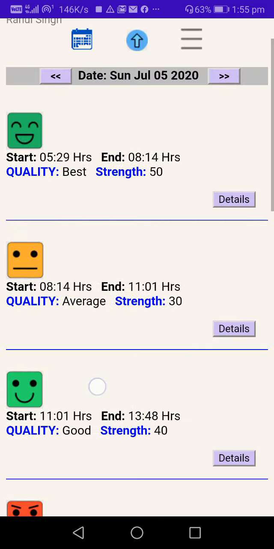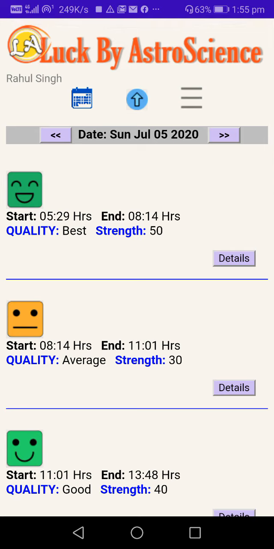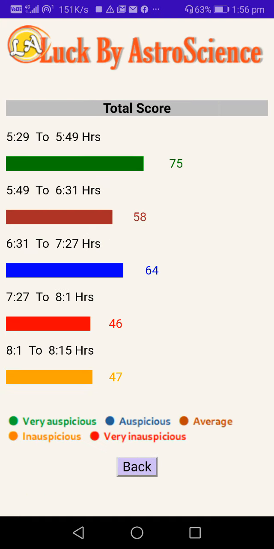But the story doesn't get over here, friends. Now you've got to look at the details of that time slot. Every time slot has a detail button. Now if you tap the details here, this is where it all converges.